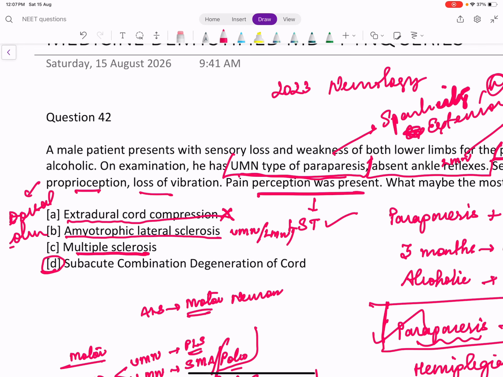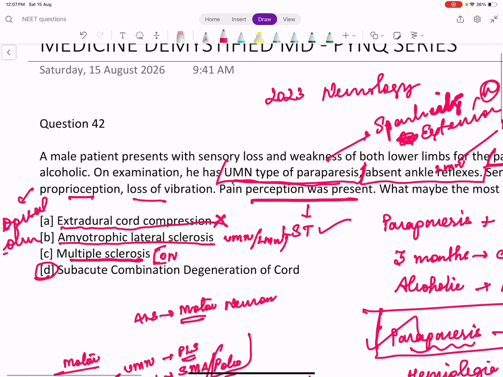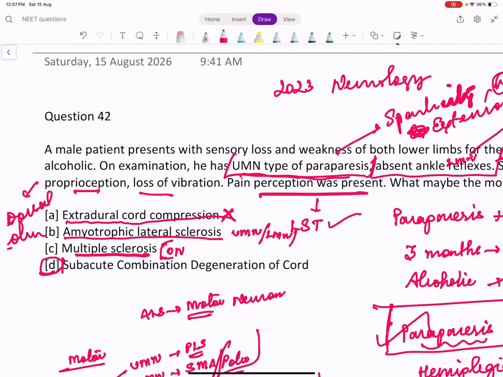It is also a subacute chronic disease with a relapsing remitting pattern. Practically any neurological sign can be involved in multiple sclerosis. This could be multiple sclerosis, but they may give some other features like optic neuritis, right? The history may be relapsing remitting, but from the history of alcoholic, short duration, plus this combination, subacute combined degeneration is more likely.